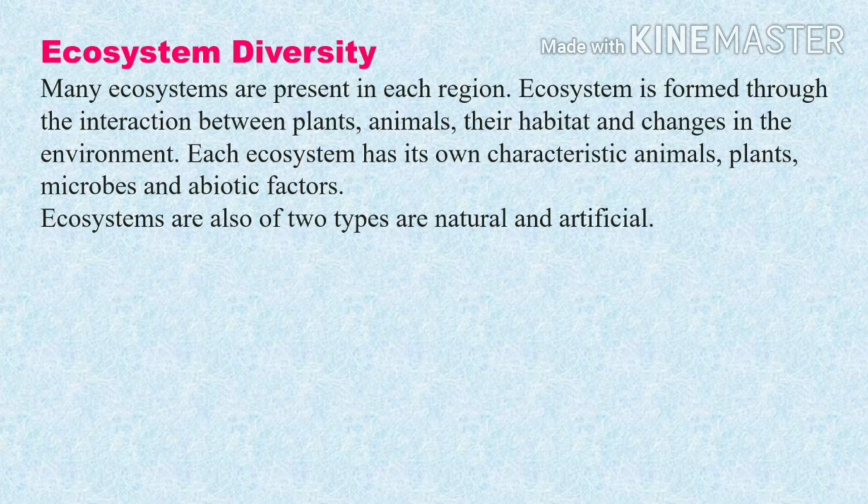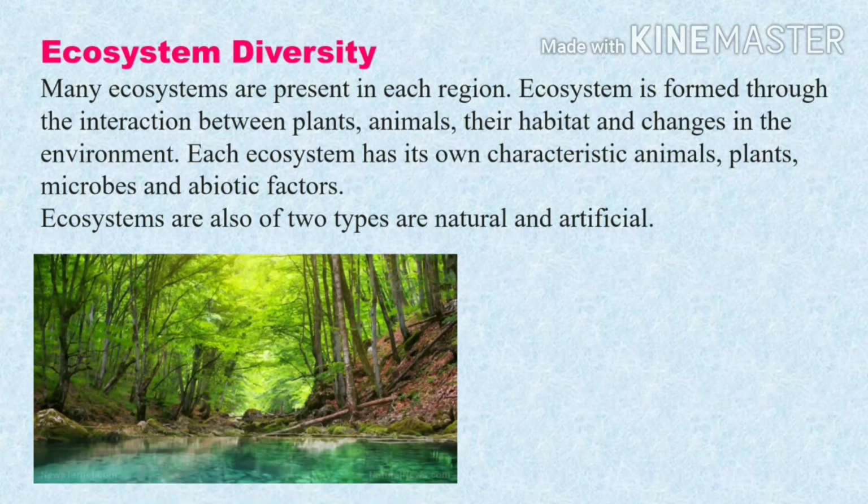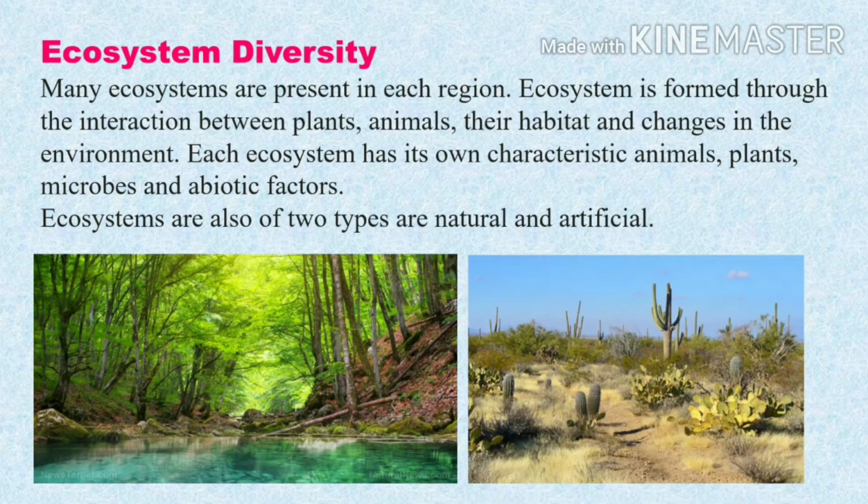Ecosystem diversity. Many ecosystems are present in each region. An ecosystem is formed through interaction between the plants, animals, their habitat, and changes in the environment. Each ecosystem has its own characteristics, animals, plants, microbes, and abiotic factors. Ecosystems are also of two types, natural and artificial. In the first picture, you will see an example of an ecosystem, that is the forest ecosystem. The second picture shows the desert ecosystem.